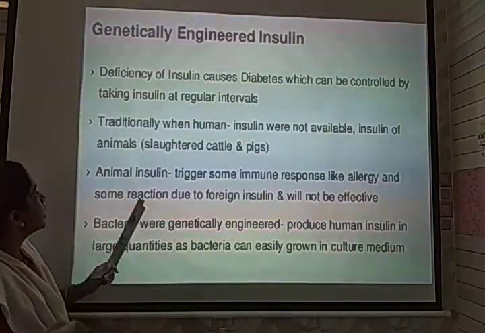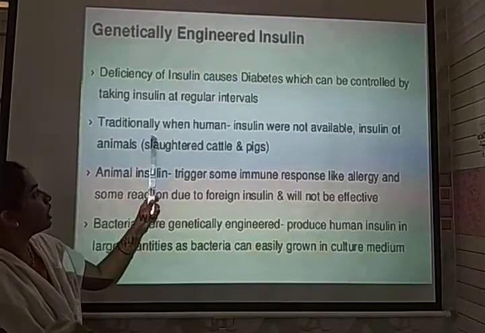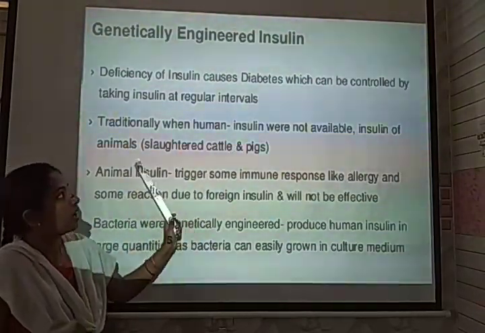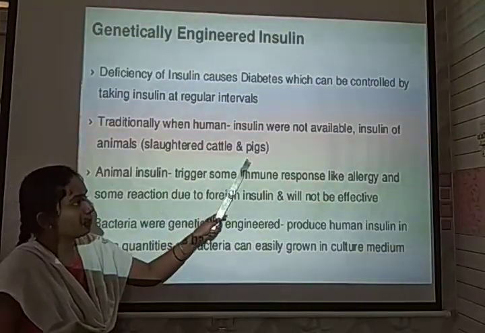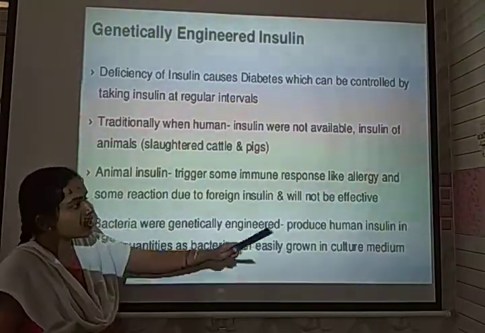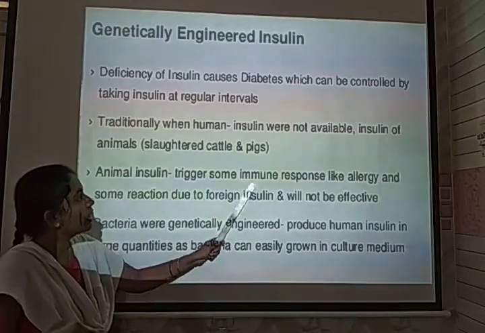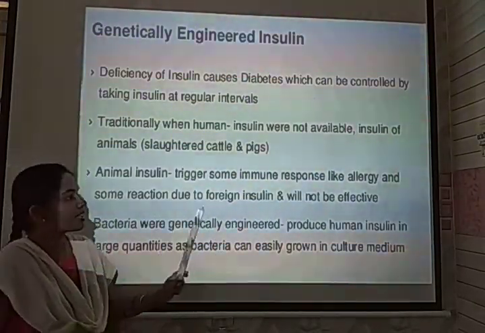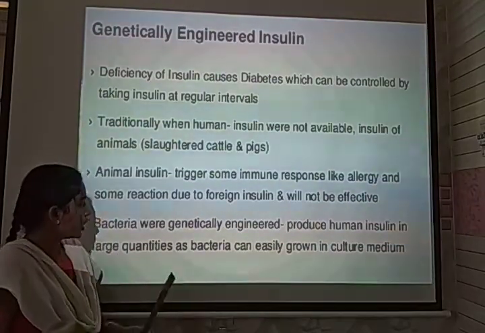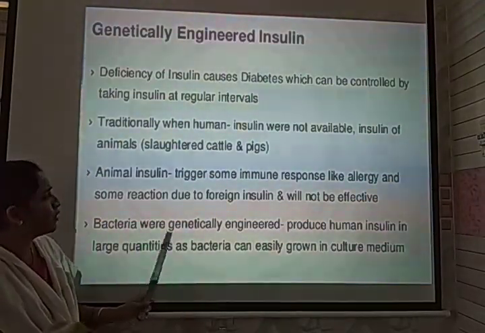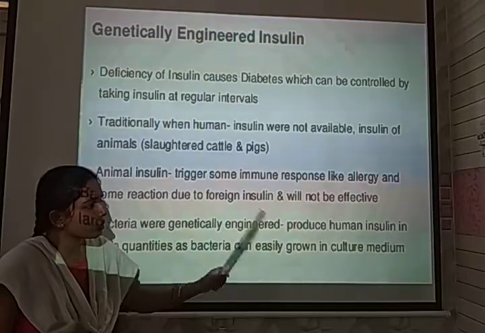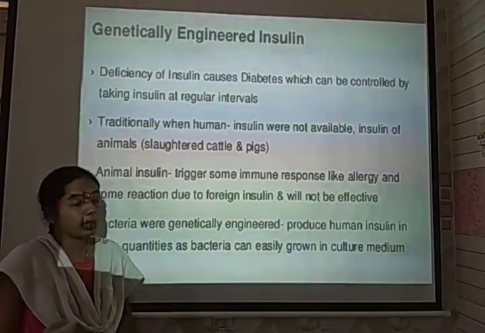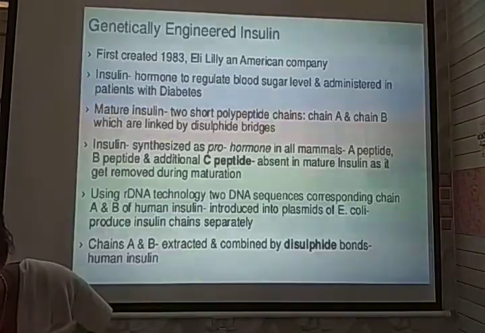Traditionally, when humans were given insulin extracted from cattle and pigs, it resulted in allergies in many individuals due to an irregular immune response. Whereas bacteria were genetically engineered to produce human insulin in larger quantities, in a process using a culture medium.